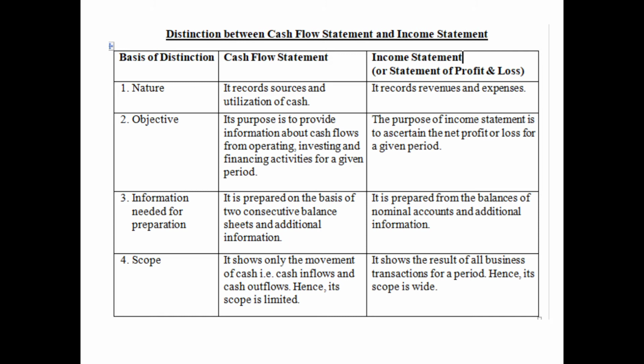Cash flow statement shows only the movement of cash, that is cash inflows and cash outflows, and hence its scope is limited. But income statement shows the result of all business transactions for a period, irrespective of whether it is in cash or not, hence it is wider in scope. So these are the differences between cash flow statement and income statement.